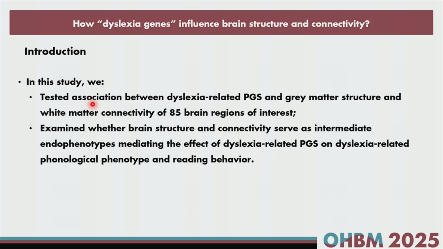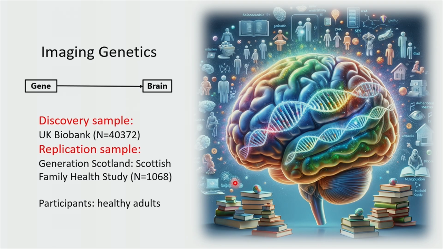So in this study, we tested the associations between dyslexia-related polygenic scores that we discovered 2 years ago and the gray matter structure and white matter connectivity of 85 brain regions of interest. And then we examined whether brain structure and connectivity serve as an intermediate endophenotype, mediating the effect of dyslexia-related polygenic scores on the dyslexia-related phonological phenotype and reading behavior. We used 2 samples. One is the UK Biobank sample, which included about 40,000 subjects. The other is the replication sample, the Generation Scotland sample, which included about 1,000 healthy adults.